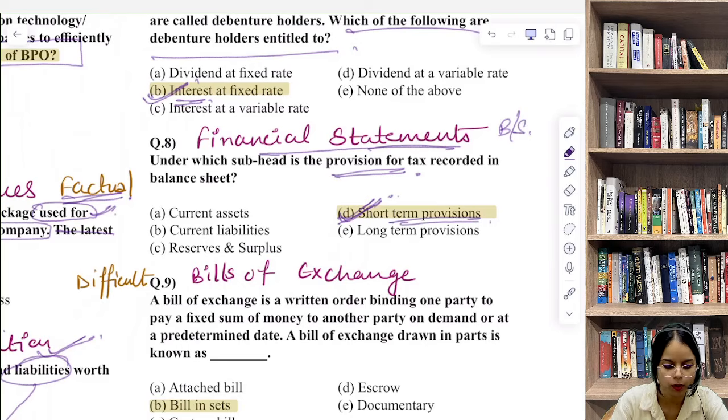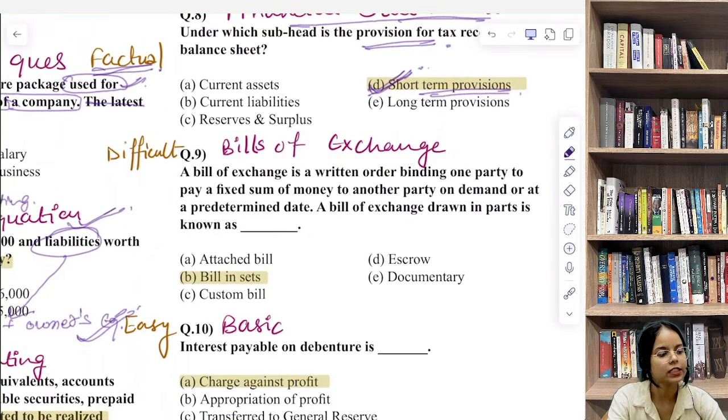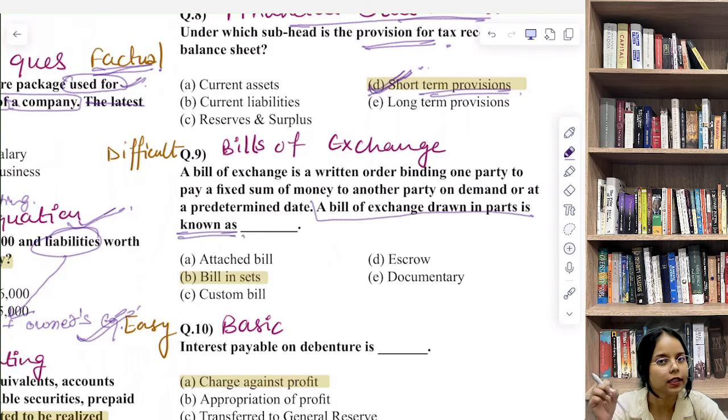Where will it be shown? Short term provisions. It will not be shown under reserves, and not under long term liabilities. Now question number 9. A bill of exchange is a written order binding one party to pay a fixed sum of money to another party on demand or at a predetermined date. That's true. A bill of exchange drawn in parts is known as, so that is your question. Here the correct answer is bill in sets.